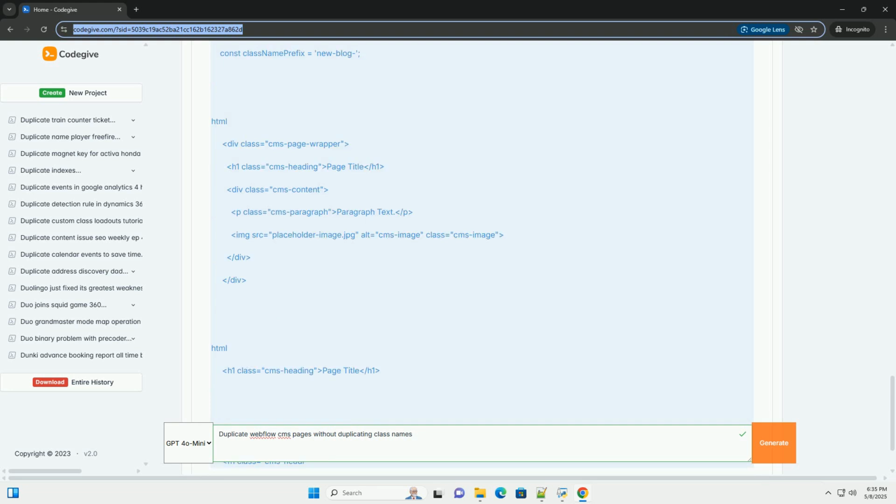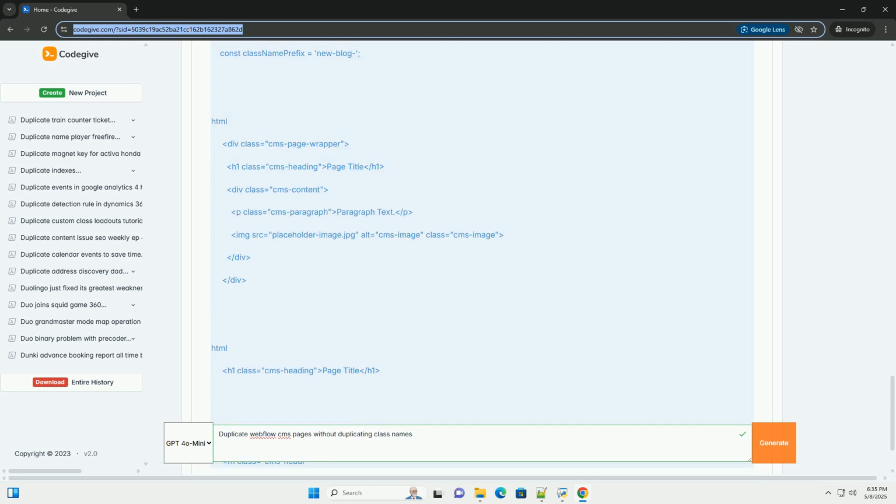Creates a new item: uses the Webflow API to create a new CMS item, populating it with the content from the template but generating new class names using your custom logic before sending the data. 3. Deploys the changes: publishes the changes to your Webflow site. This would be a fully automated solution, but it requires significantly more development effort.